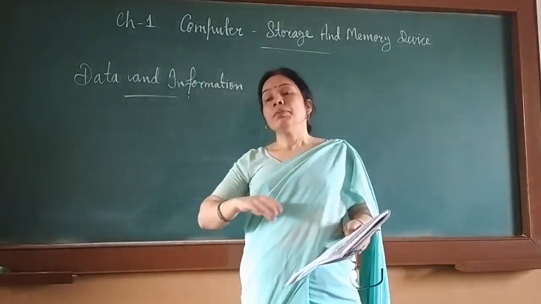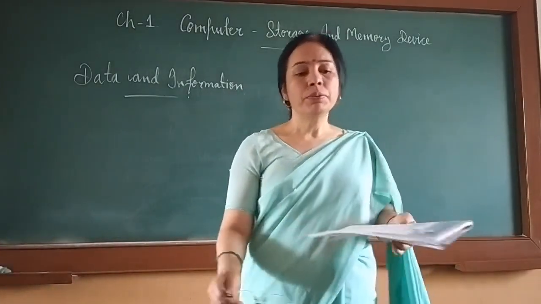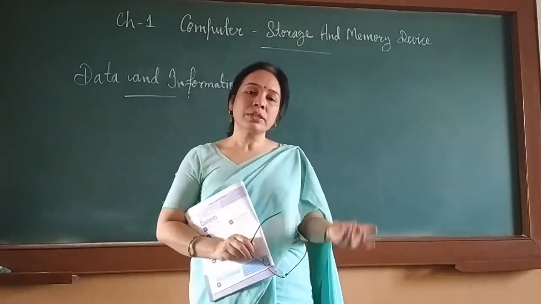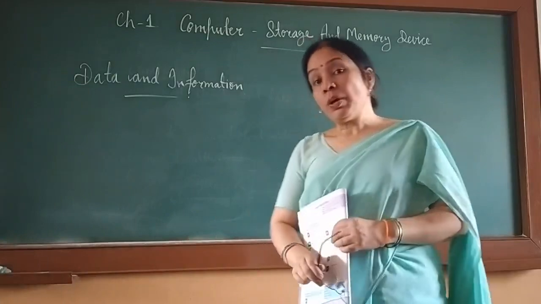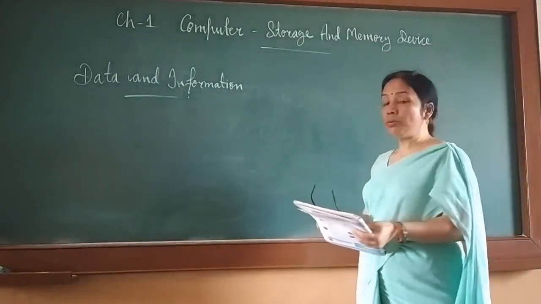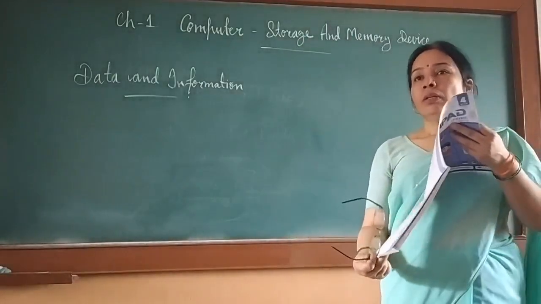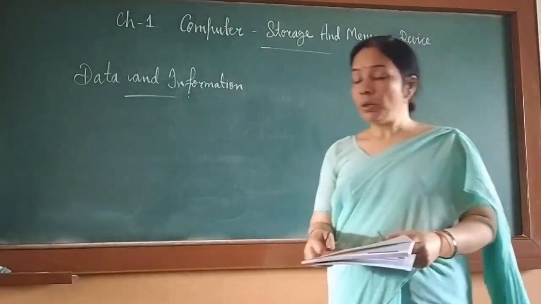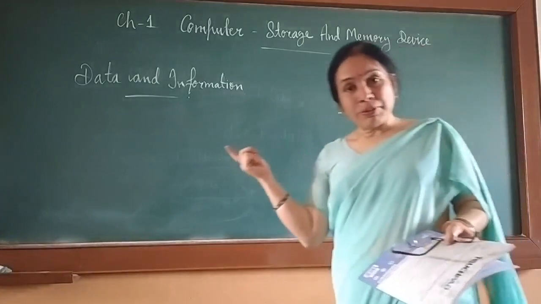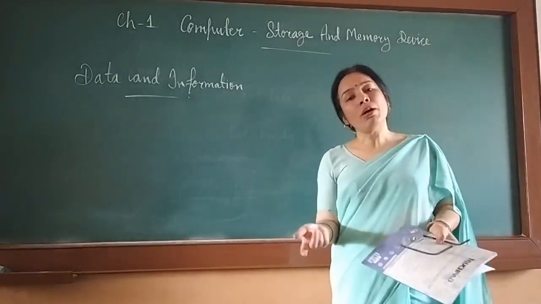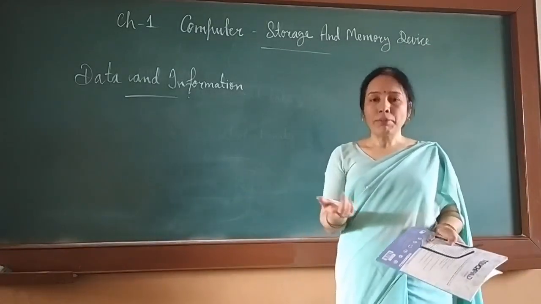In previous classes, you have learned about many types of computer devices: input devices, processing devices, output devices, and storage devices. You learned about the parts and devices of a computer in Standard 2 and Standard 3. Now in Standard 4, in the first chapter, we are going to talk about computer storage devices, which means computer memory.